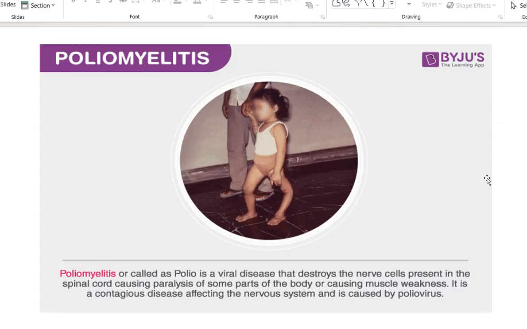This is poliomyelitis. Poliomyelitis is called polio. It is a viral disease caused by a virus that destroys the nerve cells present in the spinal cord, causing paralysis of some part of the body or causing muscle weakness. So it is related to muscle. You see this, what happened to the legs of these children, they become bent like that. It is a contagious disease. Contagious means it can spread to others. It affects the nervous system and is caused by poliovirus. So the virus name is poliovirus.